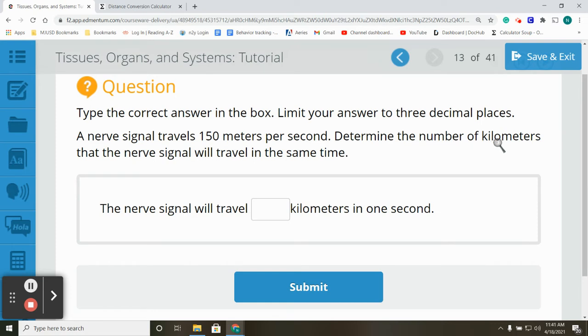A nerve signal travels 150 meters per second. Determine the number of kilometers that the nerve signal will travel in the same time. We focused on this in our math and earlier lessons with conversions. The nerve signal will travel blank kilometers in 1 second.